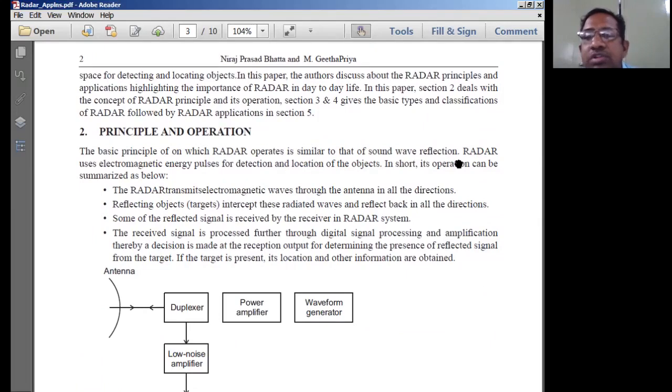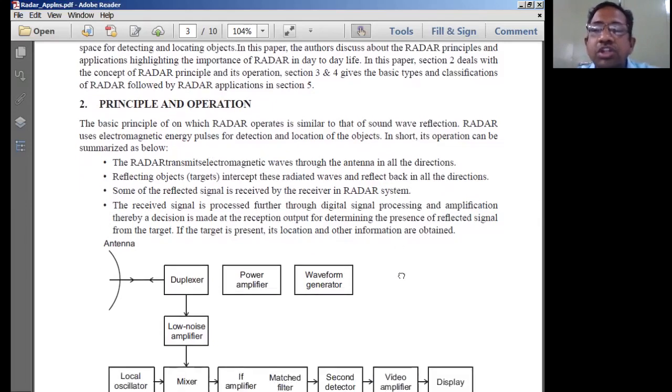That means your acoustic signals are normally going to get reflected from the water, and these reflected waves will once again come back to your ears as a reflected signal. So with the same concept, radar systems normally operate. Therefore, the basic operating principle of radar is wave reflections. If reflection of the wave is not there, obviously the radar system is also not going to be there. So radar uses electromagnetic energy pulses for detection and location of objects.